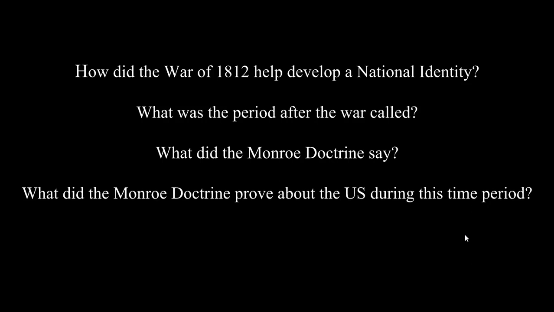The first part said that the U.S. would stop any European attempts to recapture colonies that they had lost in the Western Hemisphere. And on the reverse side of that, the U.S. said that they would stay out of European affairs. If wars in Europe happened, the U.S. would stay out of that. So it was kind of just a neutrality for both sides.